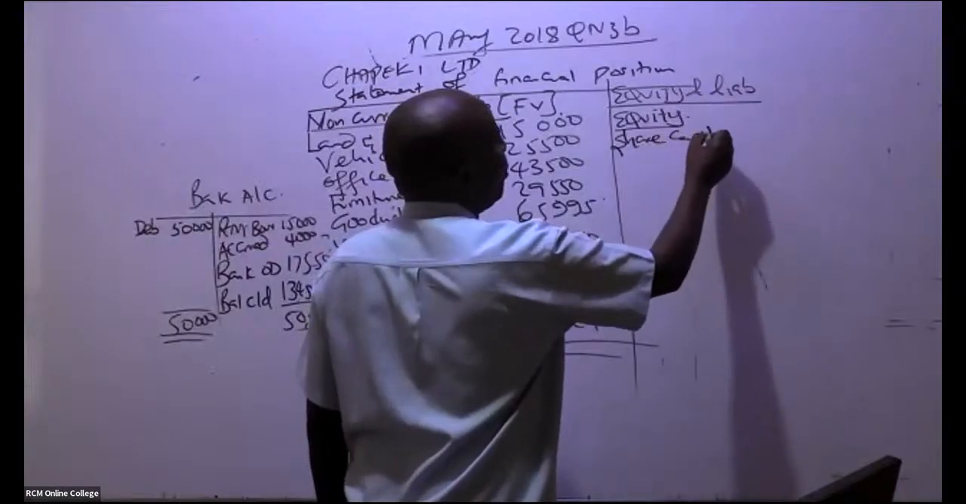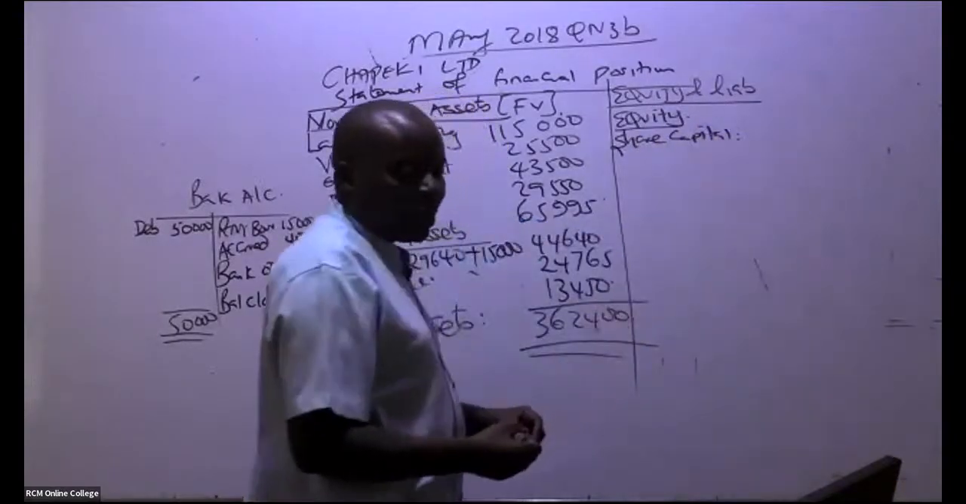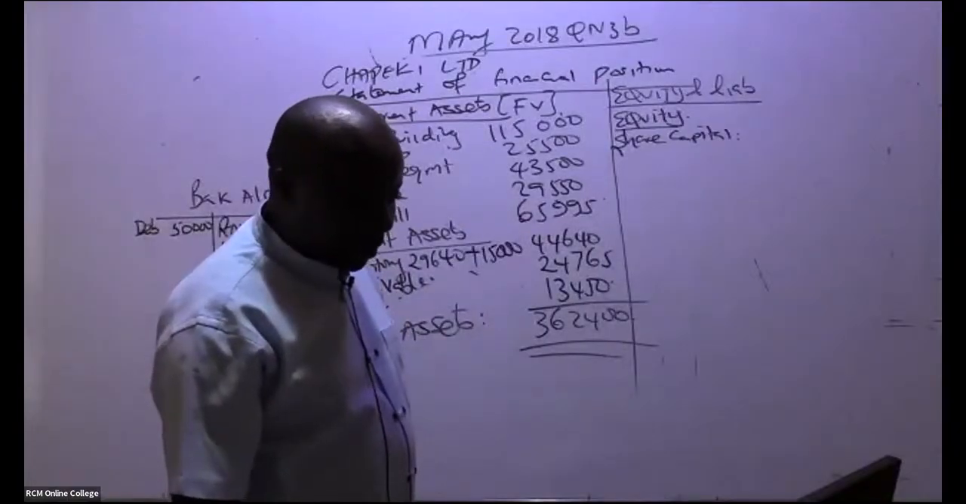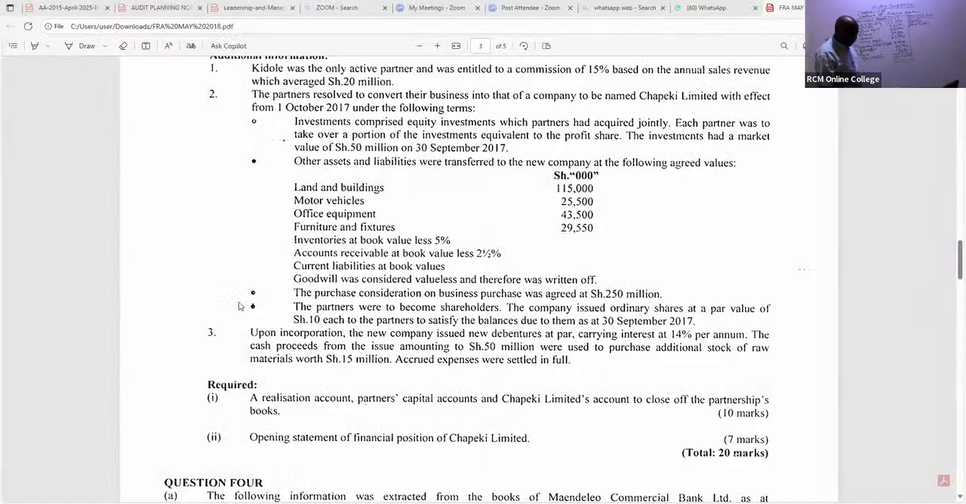So equity, go to note number 3. They told us something about this share capital, that we never paid the partners. The purchase consideration was not cash. We are told here, note number 2 actually: the partners resolved to convert their business into that of a company to be named 𝗃𝗃𝗃𝗃 Limited with effect from 1st October 2017.